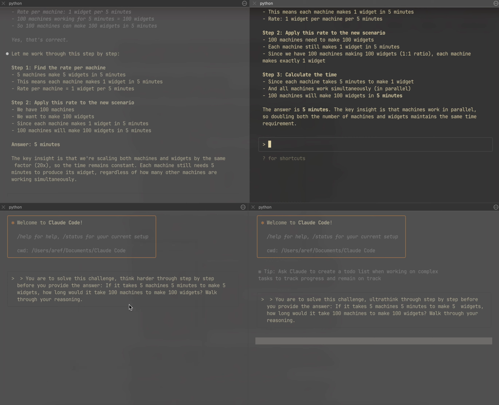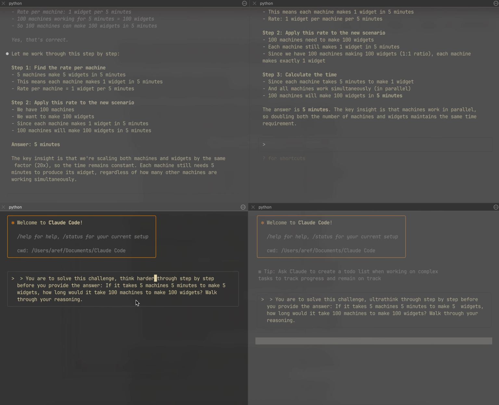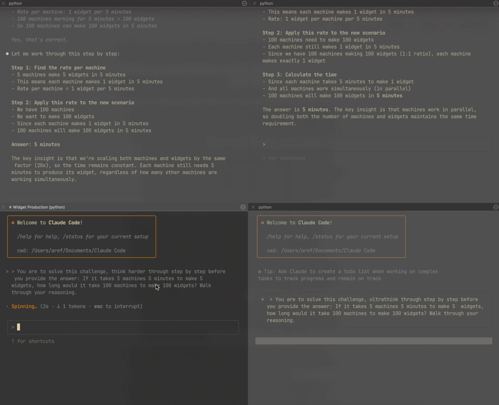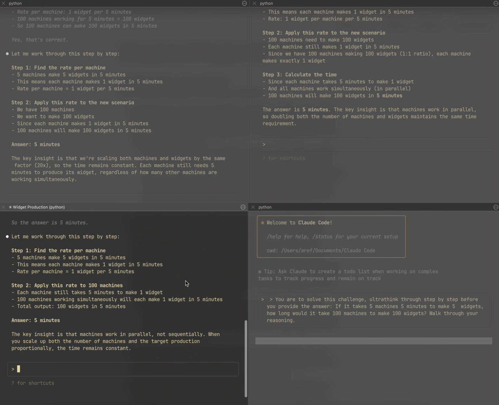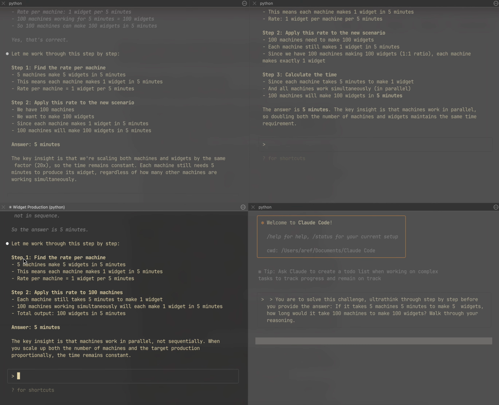And now we move to the third scenario, which is the think harder. So for think harder, let's see how it goes. And the goal here is to compare each one. As you can see, the answer is 5. And again, here came back to step one and step two, only 2 steps so far.